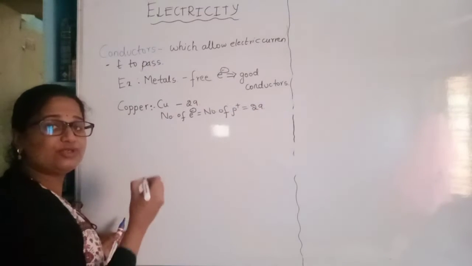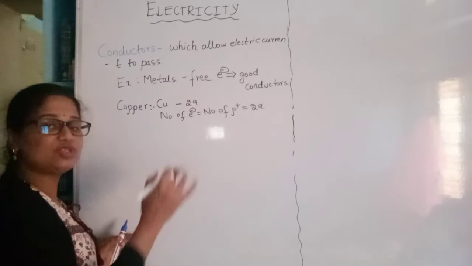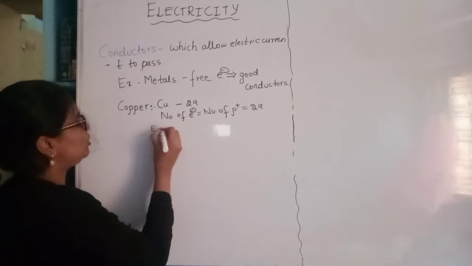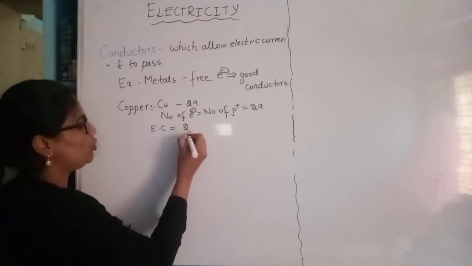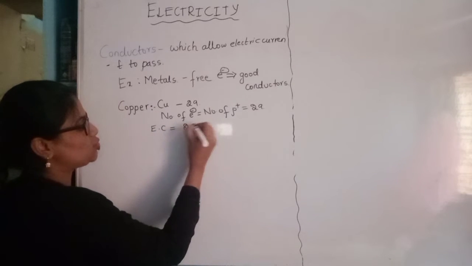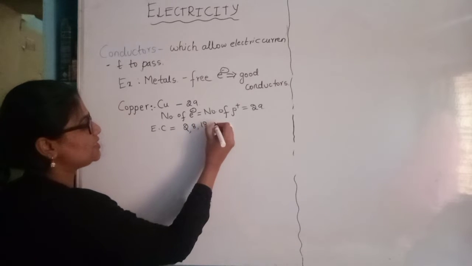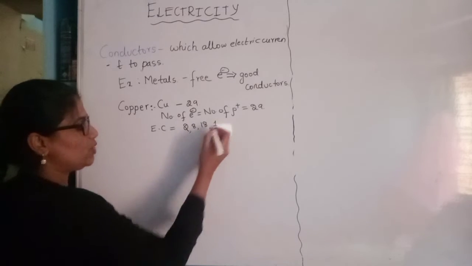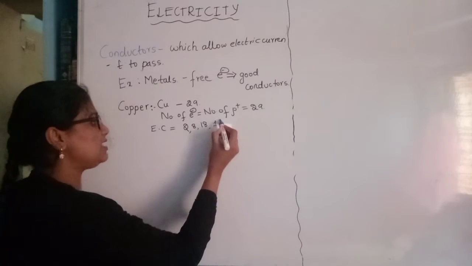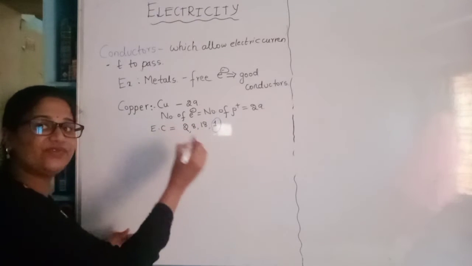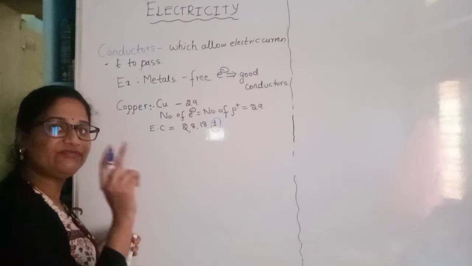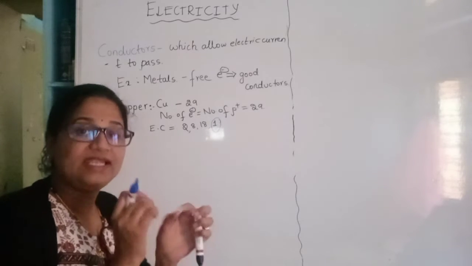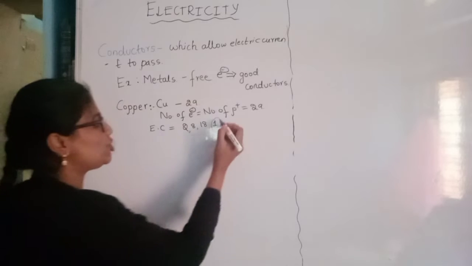When we come to the electronic configuration, that is the distribution of electrons in the shells of copper, we will get to know the electronic configuration will be 2, 8, 18, 1. So at last you can see in the last shell we have only one free electron. Means that electron is not bound. It is free.